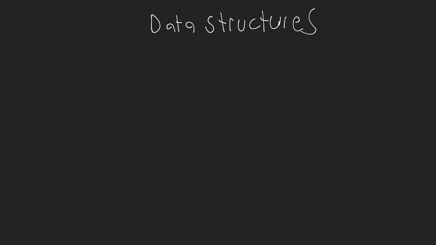Now, our data structures are split into two categories. We have linear structures and then non-linear structures. Now, I apologize for the horrible handwriting. You don't really need to see everything that I'm writing here. I'm just trying to give you some visuals here.